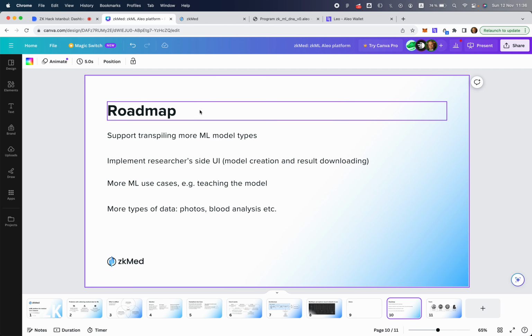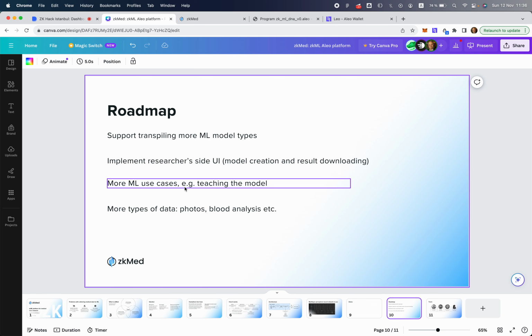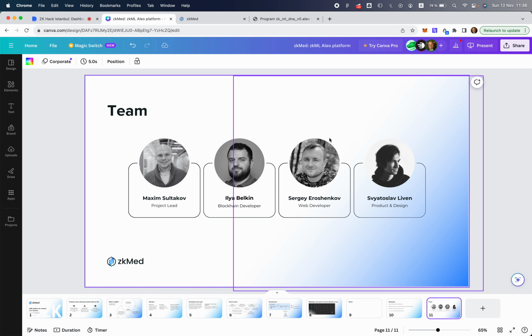So our roadmap is to support more ML model types, and implement the researcher side of the UI where they can download the results and do some further processing, because now it will be just in Aleo records. It would be nice to automate this part of processing too. Also we see a lot of potential, and we can support more ML use cases. Now we validate the model, but we could also train the model and support more types of data and more different models. And it's an incredible use case, I believe, for ML.